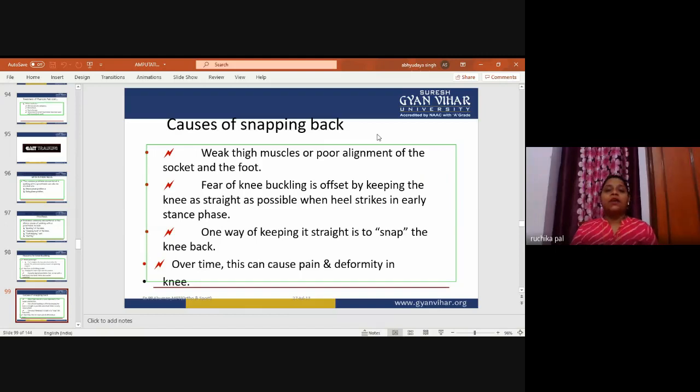Now, over time, this can cause pain and deformity in the knee. Sometimes it leads to pain and deformity in the knee.